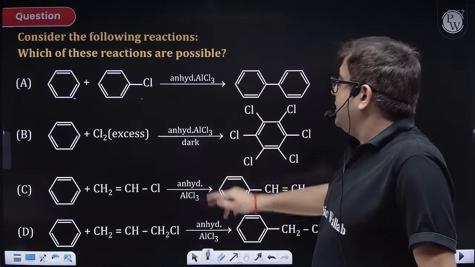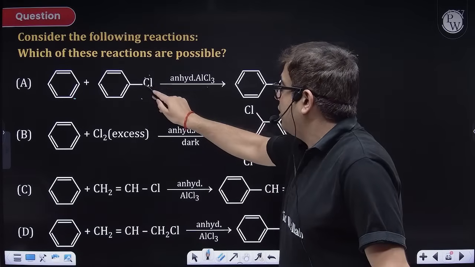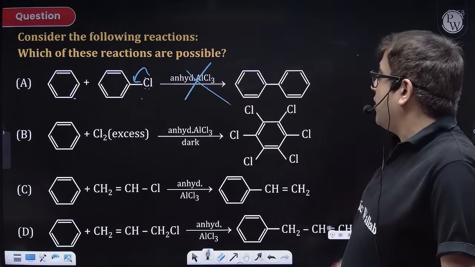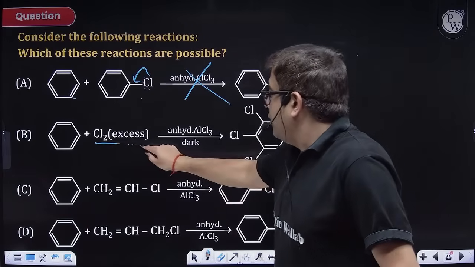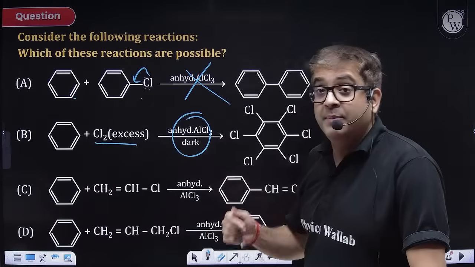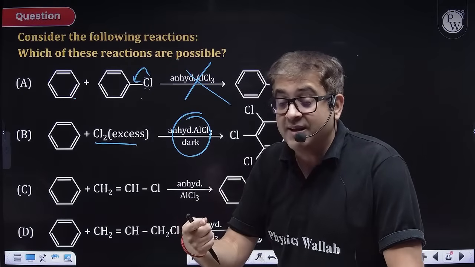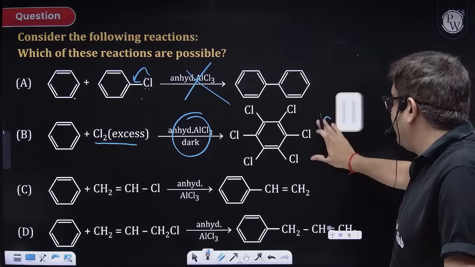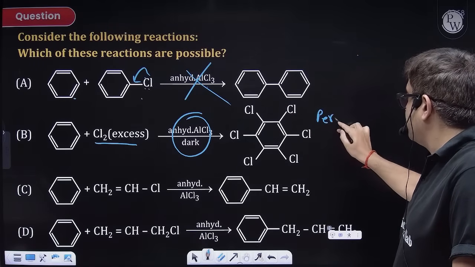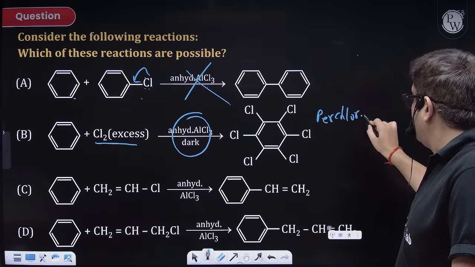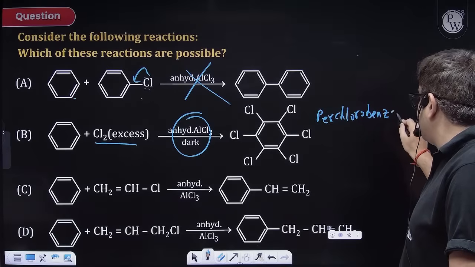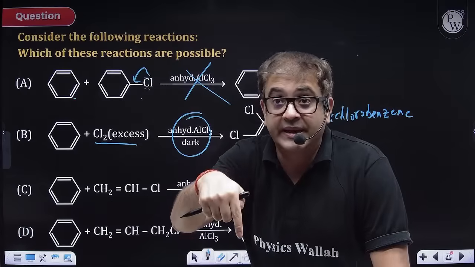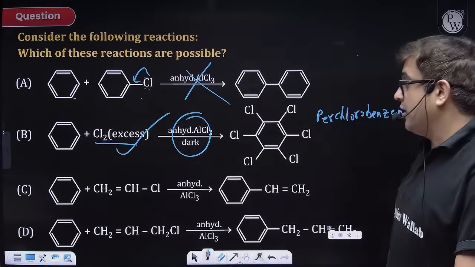Benzene with chlorobenzene and anhydrous AlCl3: this will not break because this is resonance stabilized. I need an alkyl halide, so this will not give you product. With chlorine and anhydrous AlCl3, because it is dark, excessive substitution will take place, but substitution, not addition. So yes, I'll be getting this, per chlorobenzene. If it is sunlight, it will be benzene hexachloride. Addition reaction will be taking place. Very famous reaction. So this is correct.